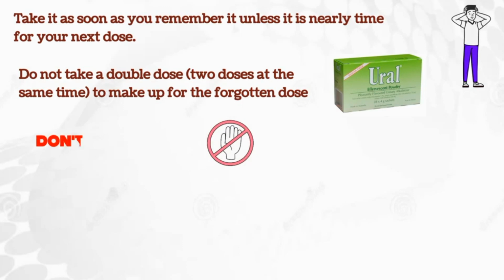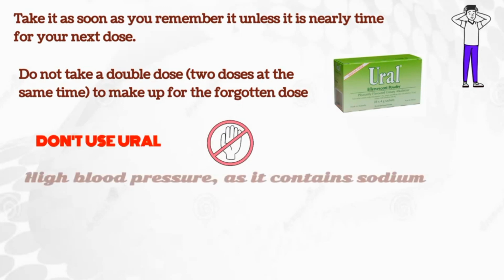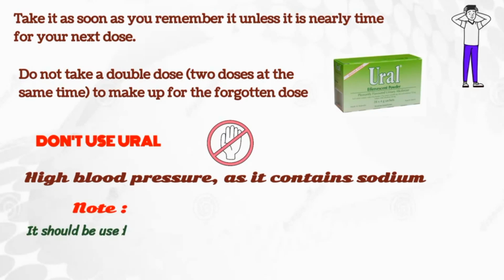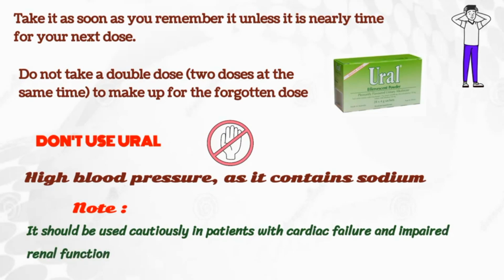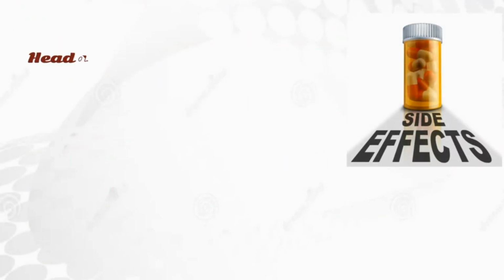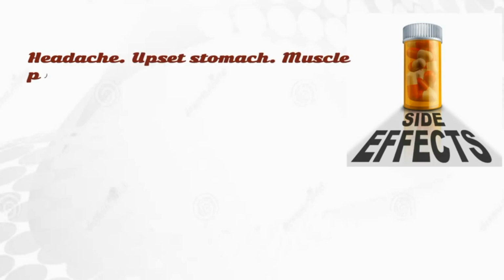Do not use Ural if you have high blood pressure, as it contains sodium. Ural should be used cautiously in patients with cardiac failure and impaired renal function. Some of the side effects which you may experience are headache, upset stomach, and muscle pain.